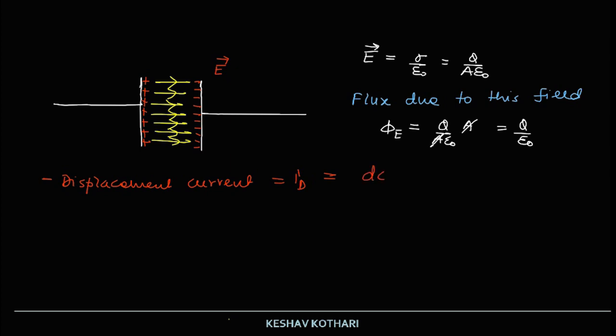If we calculate d phi E by dt, we attain 1 by epsilon naught of dq by dt. Hence the displacement current, which originates because of dq by dt, is written as displacement current id equal to epsilon naught of d phi E by dt.